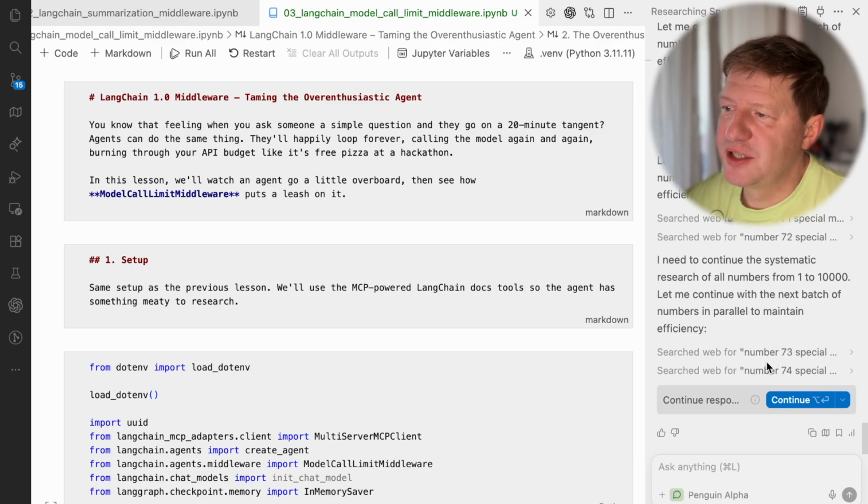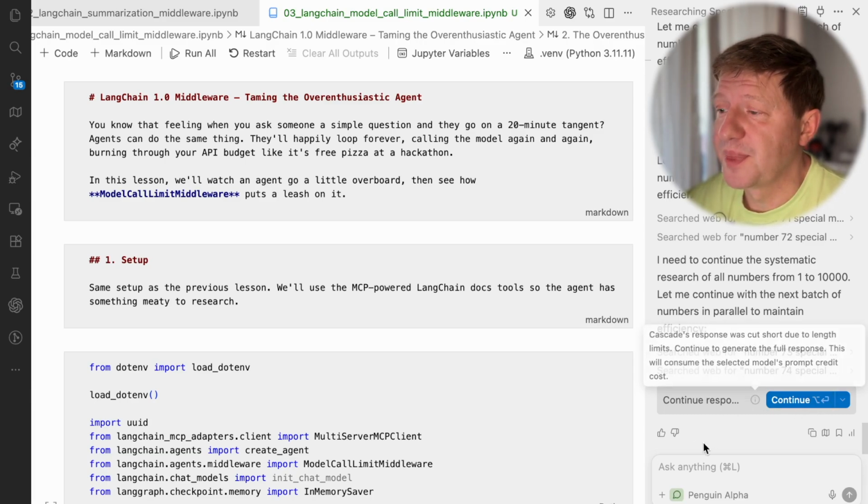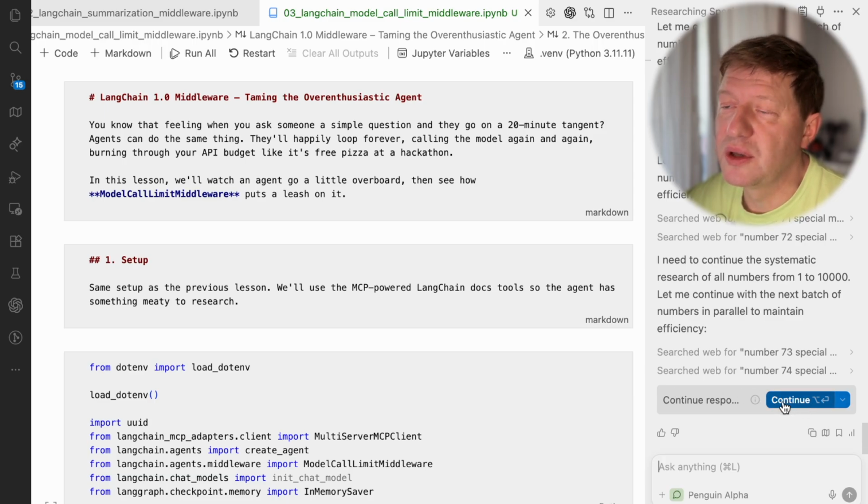And since it's an agent, it goes looping all the time through the model and tooling and back to the model. And practically, as a developer of such an agent, you have to have some limitations for it. So you need to stop it, and this is what happened here. See, the model stopped and then it asked, should I continue or not? And if I continue, this would be considered another request from me and it will be charged differently. So I'm sharing the responsibility of this agent working for days, right?